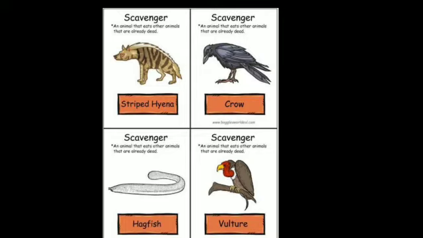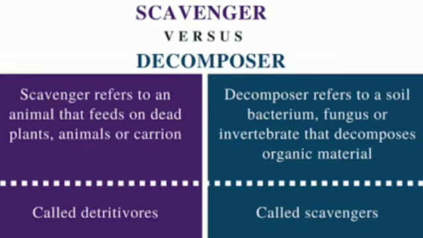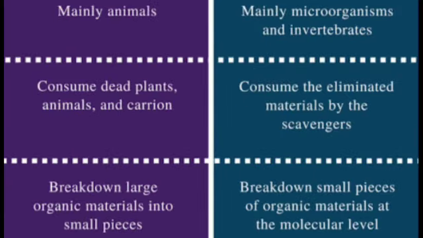Some of the organisms around us perform the function of cleaning and conserving the environment by the very act of feeding themselves. They are called scavengers and decomposers. Scavengers obtain their food from dead bodies of animals, for example, vulture, crow, hyena, etc. Decomposers are some microbes which obtain their food by decomposing the dead bodies of organisms or other materials. Students, you have to write this difference between scavengers and decomposers in your notebook.